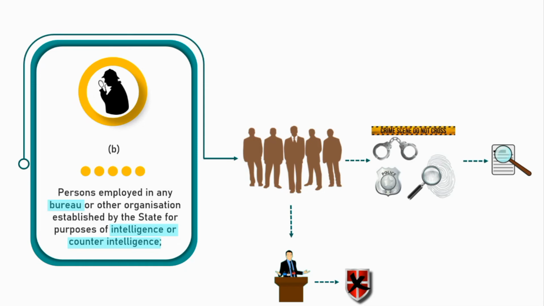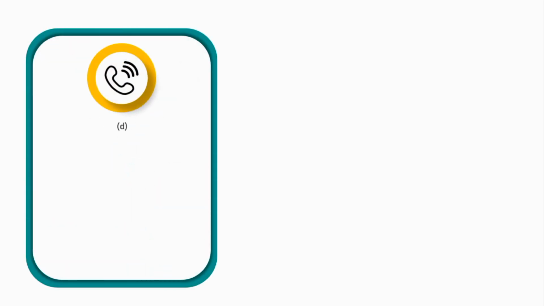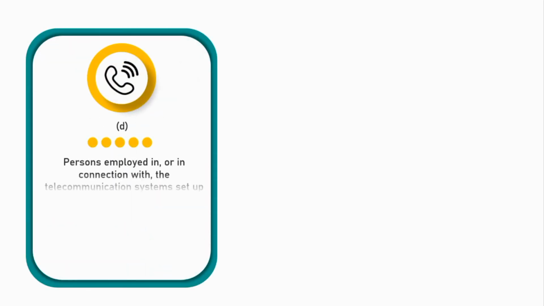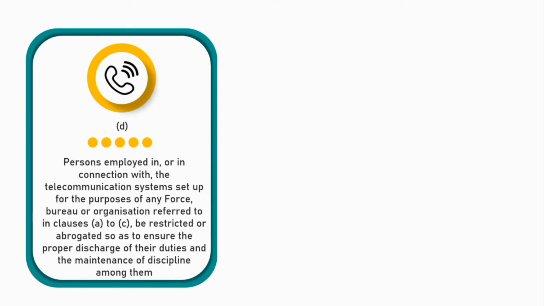Apart from these three categories, the last category mentioned in Article 33 talks about the persons employed in or in connection with the telecommunication systems set up for the purposes of any force, bureau or organization referred to in clauses A to C, so that their rights can be restricted or abrogated to ensure the proper discharge of their duties and the maintenance of discipline among them.